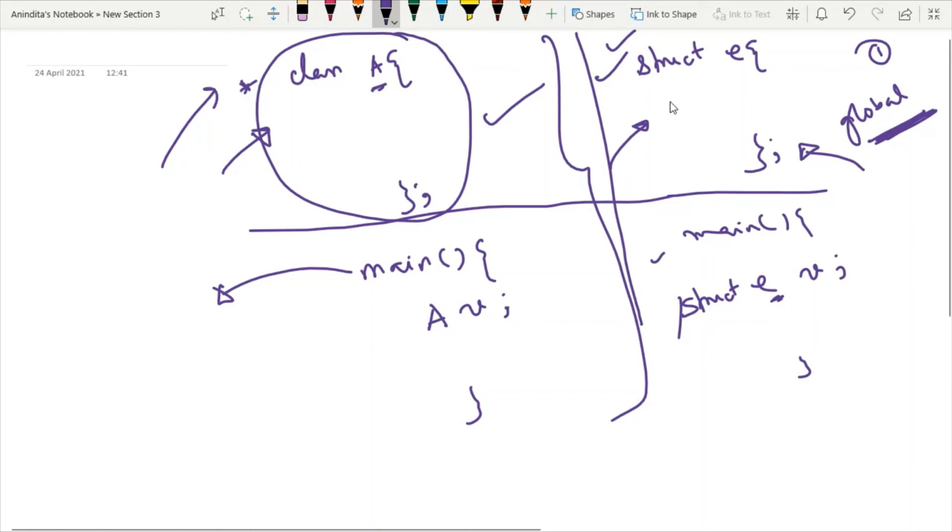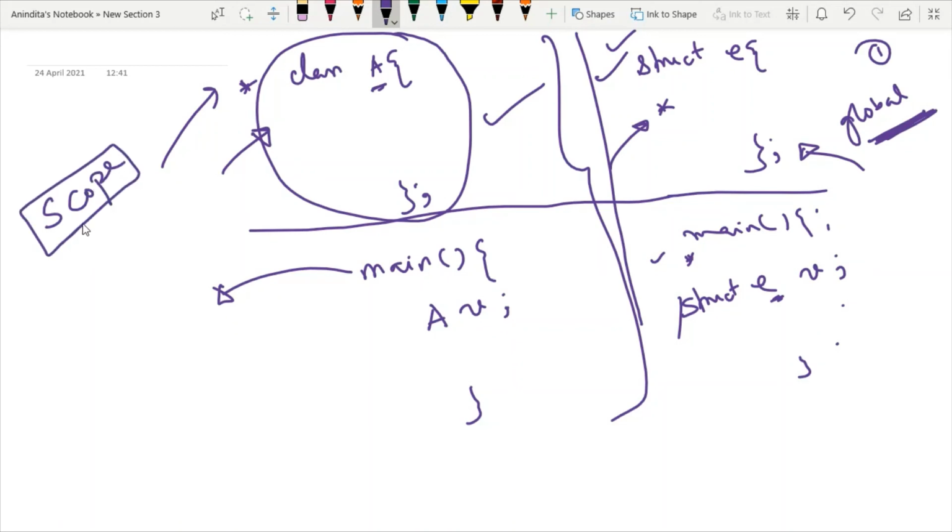However, if you define something inside main, what will happen? Only main can access it. Here you have to remember one point, which is known as the concept of scope. So what is the meaning of scope? Whenever you have some opening curly braces and closing curly braces, that is the meaning of scope. It is the starting of a scope, it is the ending of a scope. So it is known as scope 1. Whenever you find any curly braces, that is your scope 2.